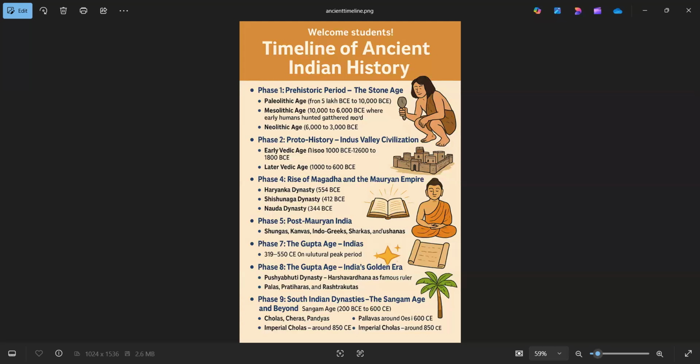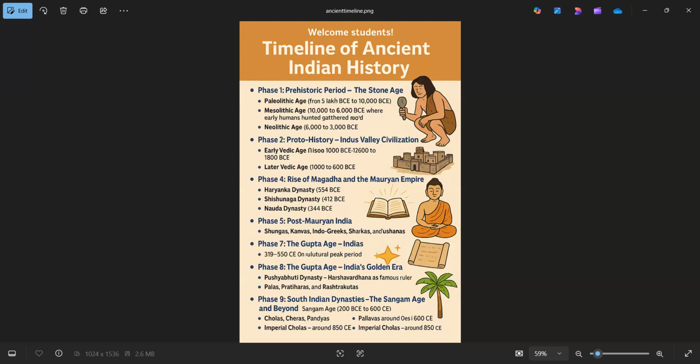In phase 3, the Vedic period, the dawn of written history. This is the beginning of recorded history in India. With the coming of the Aryans and the composition of the Vedas, the early Vedic age, 1500 BC to 1000 BC, life was simple, tribal, and centered around cattle.